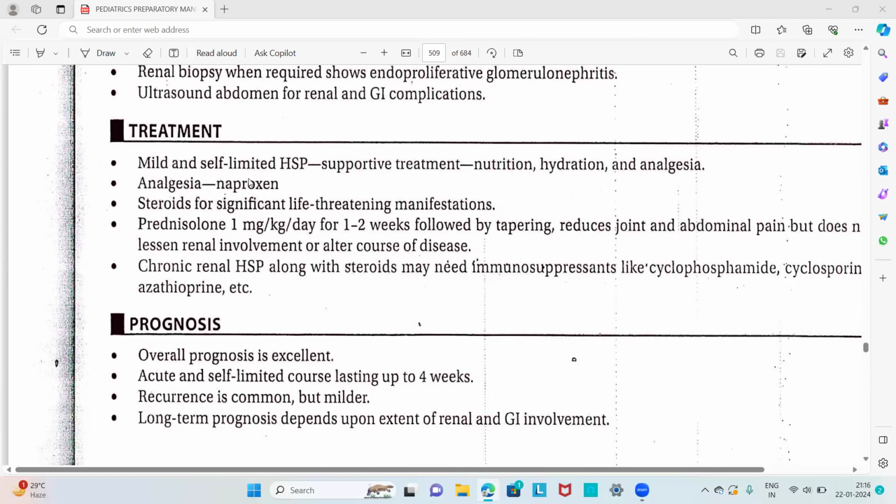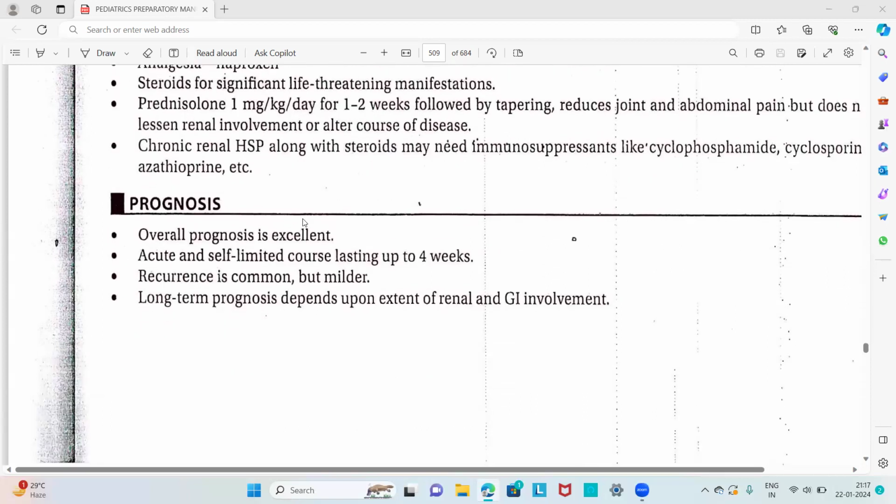For analgesia, we give naproxen. For significant life-threatening manifestations, we give steroids like prednisolone. In chronic renal HSP, along with the steroid we give immunosuppressants. Then the overall prognosis is excellent for Henoch-Schönlein purpura, with an acute and self-limited course lasting up to 4 weeks. Recurrence is common, but in a milder form.